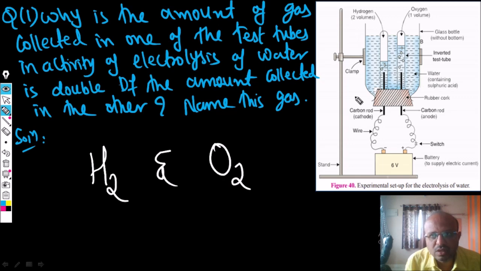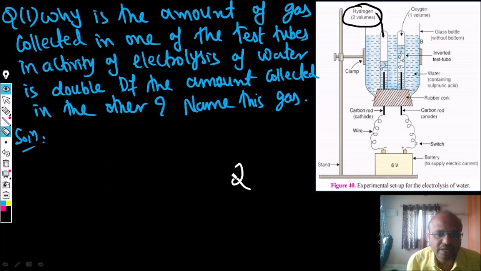Hydrogen. Yes sir, hydrogen gas will be double the oxygen gas. So they are asking why this happens. Why is the hydrogen gas double the oxygen gas?